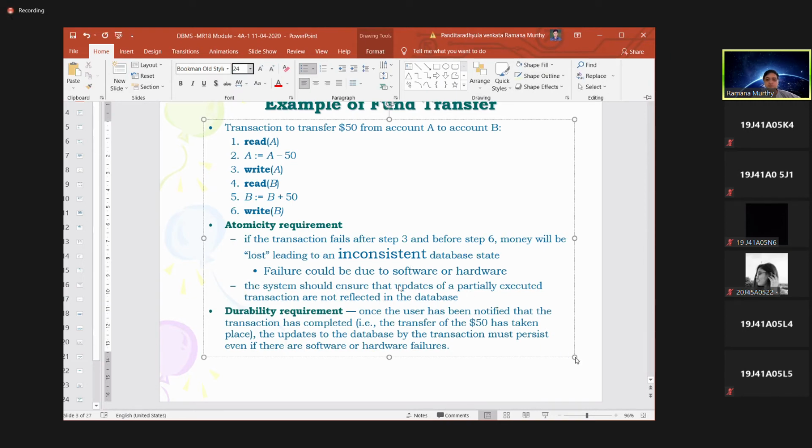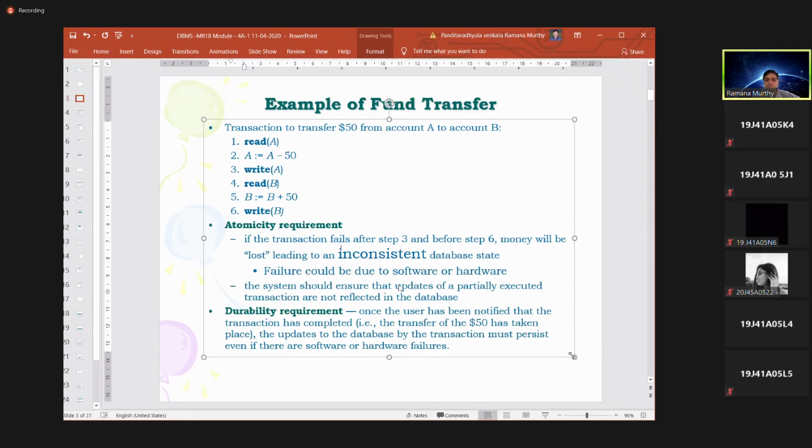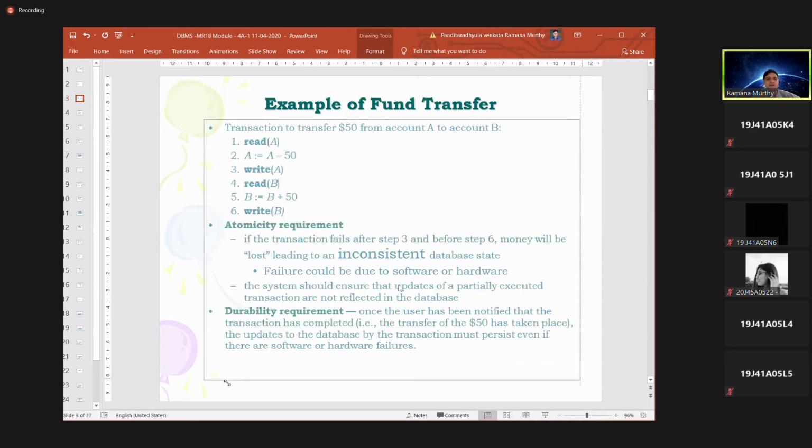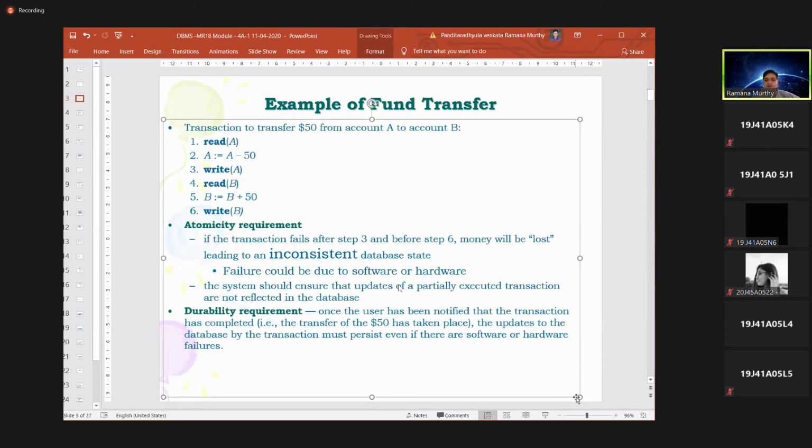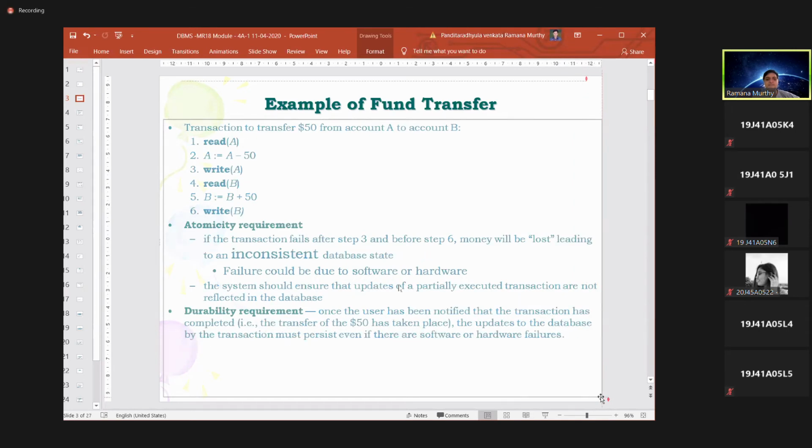The first problem may be the atomicity requirement. The first question is what our requirements are for saying our transaction is executed successfully. Forget about whatever I explained in module number 1; once again, we are starting fresh. Atomicity: for example, our transaction is executed successfully up to step number 3, and after step number 3, the transaction fails.